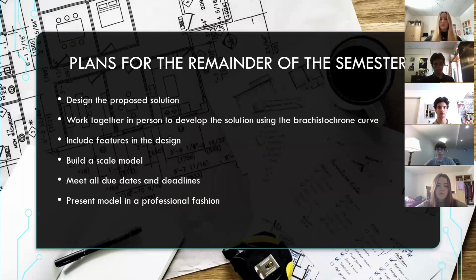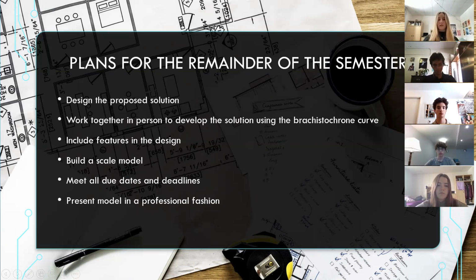Throughout the remainder of the semester, the group will continue to work together on the project solution that has been decided, using knowledge of the Brachistochrone curve and research-based information, and will also include features for the ride as stated in the initial project requirements. As the semester approaches its halfway point, the group will soon be able to work in person together to collaborate and develop the solution. A scale model for the roller coaster solution will be built in the remainder of the semester by the entire group, with its features and design shown clearly throughout the model.